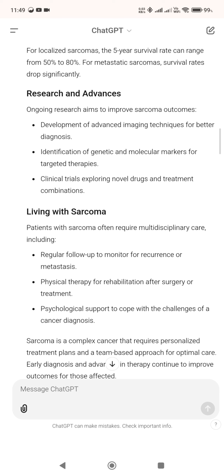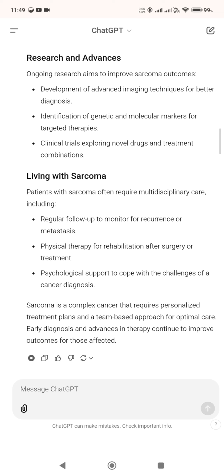Living with sarcoma. Patients with sarcoma often require multidisciplinary care, including regular follow-up to monitor for recurrence or metastasis, physical therapy for rehabilitation after surgery or treatment, and psychological support to cope with the challenges of a cancer diagnosis.